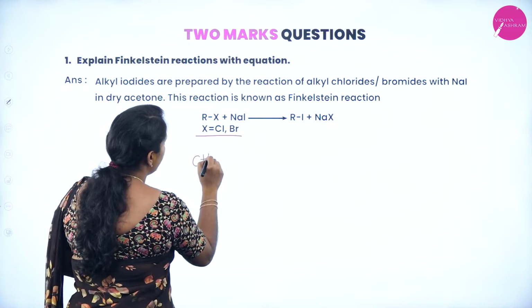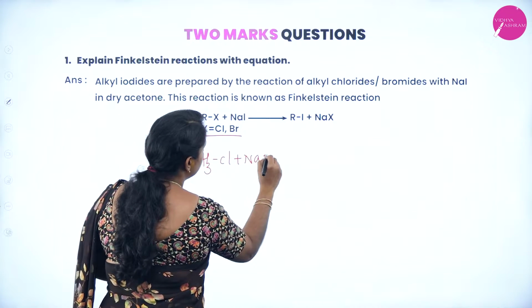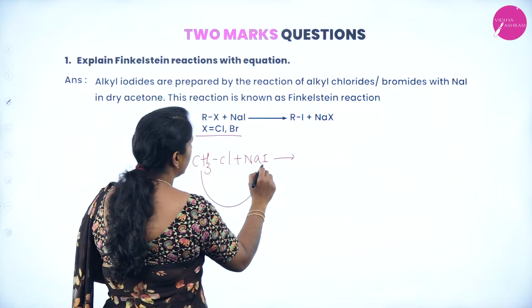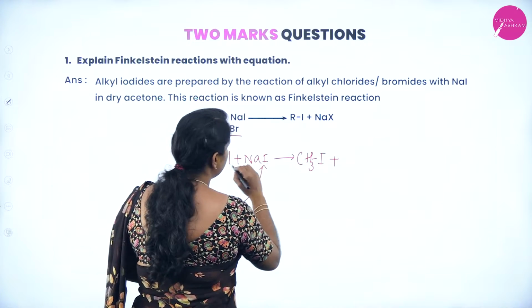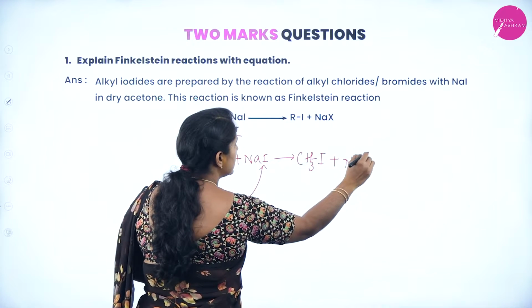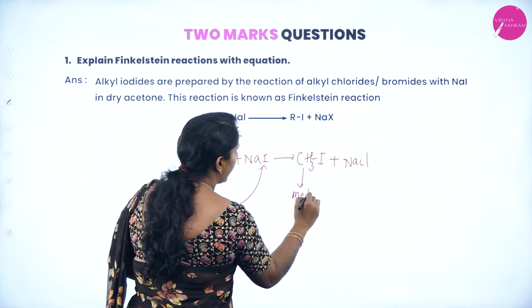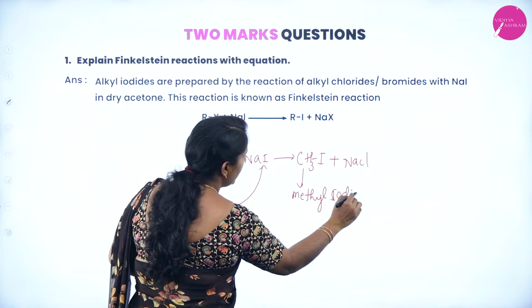I'll go with CH3Cl plus NaI. In presence of dry acetone, what will happen? The alkyl group gets attached to the iodine, and sodium chloride will be formed as a byproduct. This is methyl iodide. So, methyl iodide is formed.